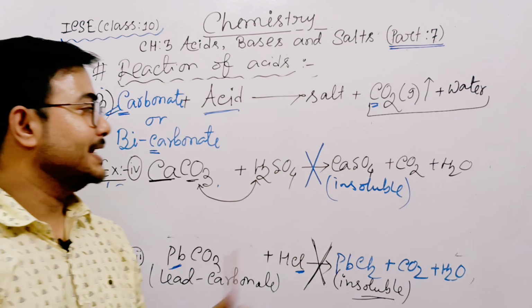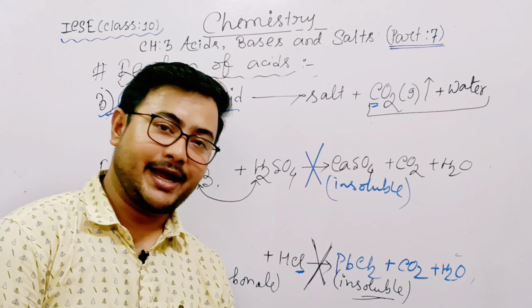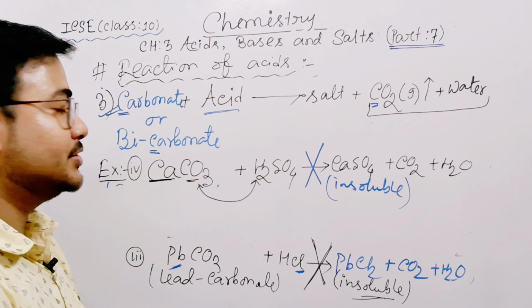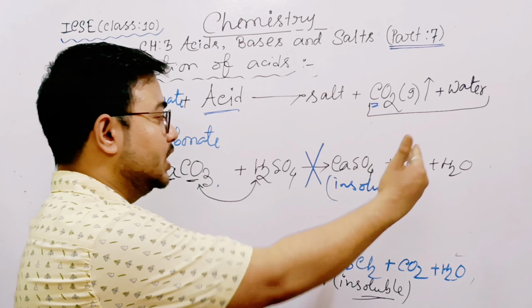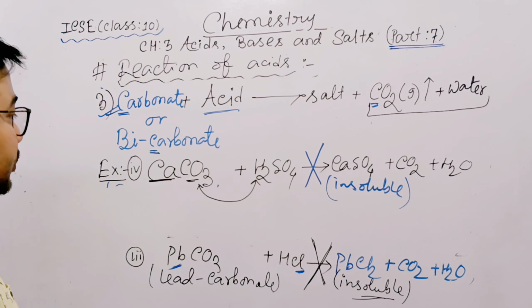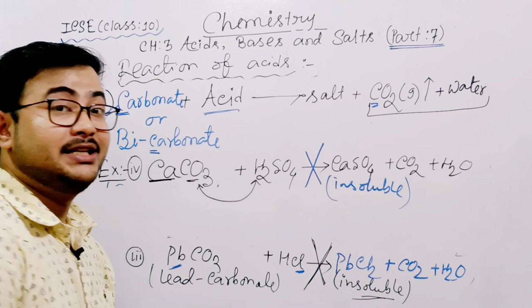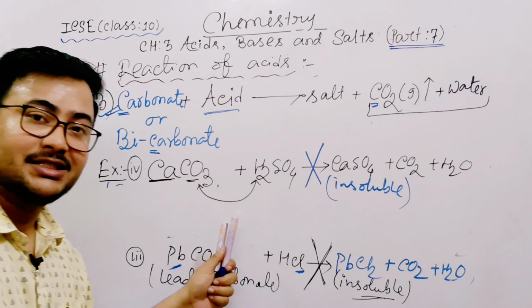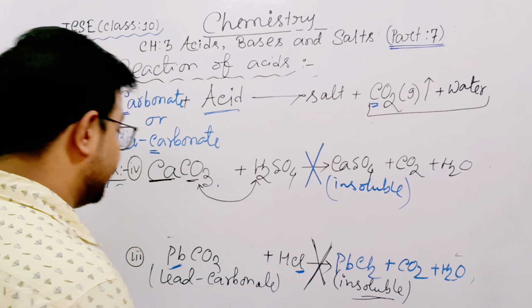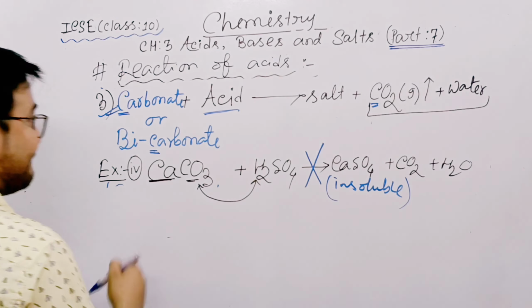So memorize that calcium sulfate and lead chloride are both insoluble salts and the reaction will stop. The forward reaction is not possible. So you have to read in this way: normal reactions as well as exceptions.